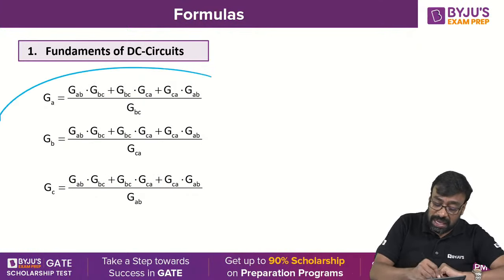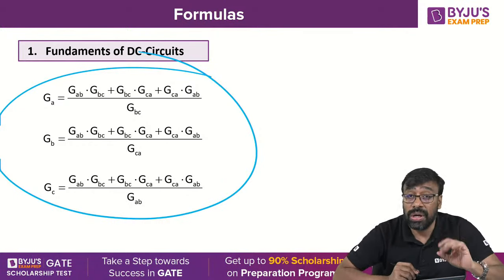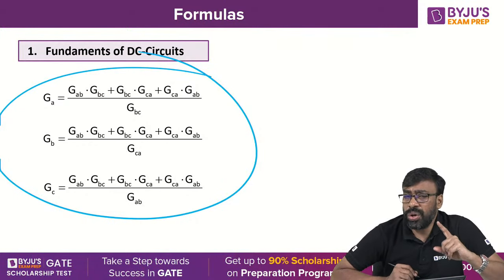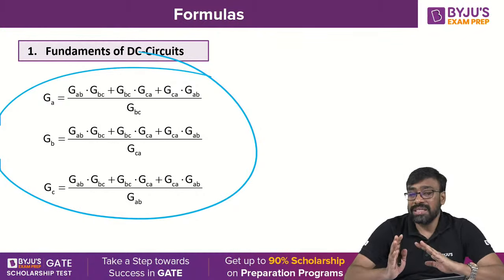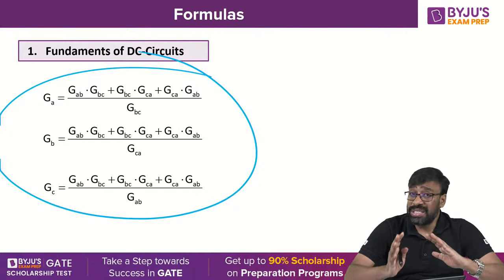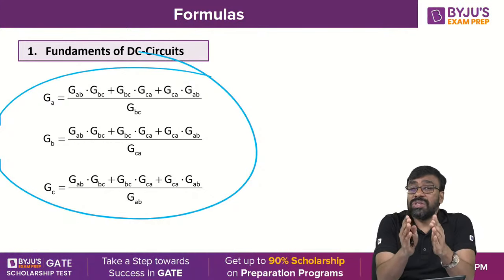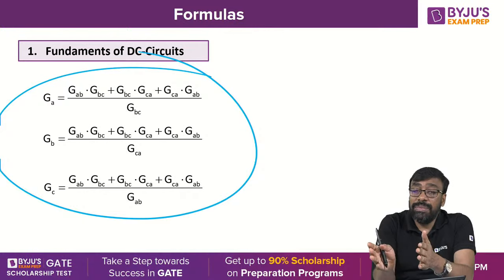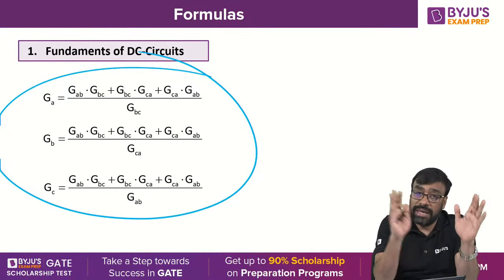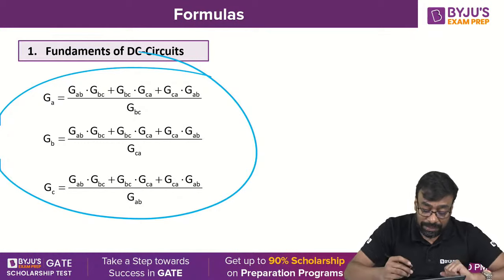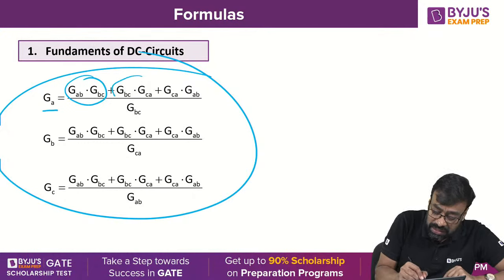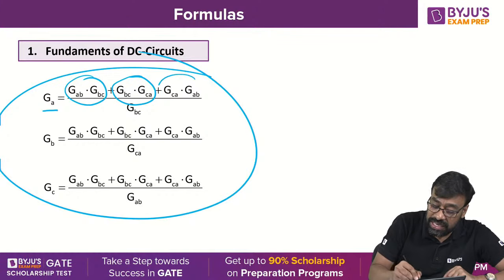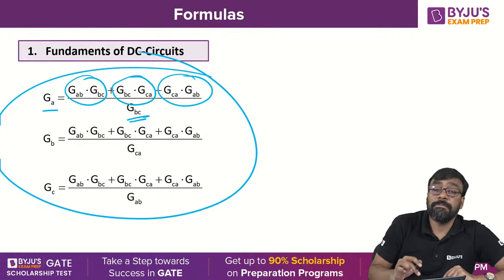Similarly, the same formulas can be expressed in terms of conductance also. I told you already, you are going to deal with capacitors and inductors. There also you again get star delta transformation, with all elements neither series nor parallel. You understand, all of you? There the formulas for the capacitors will be similar to the formulas of the conductances. So that is why I am expressing here GA is equal to GAB into GBC plus GBC into GCA plus GCA into GAB, divided by GBC.